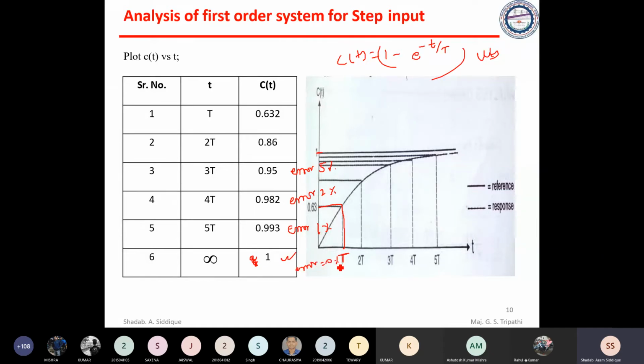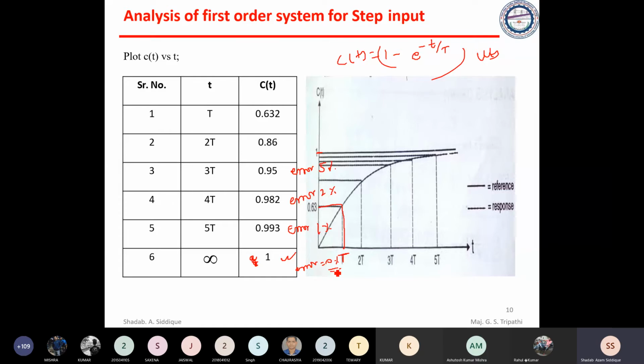But practically, is it possible to apply the time as infinite time? No, we should not apply infinite time. So that means there will always be some error. Infinite is nothing but an ideal case, and we are not always using the ideal case. In practical cases, infinite is not possible. So you always get some error, like 0.001%, sometimes 0.002%, 0.5%, 0.1%, 0.2%. You can get any percentage.